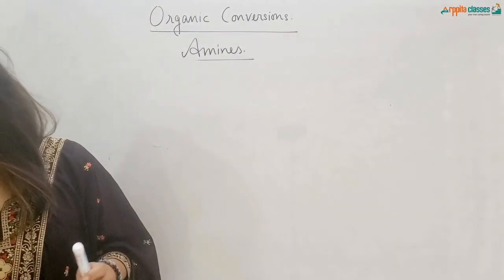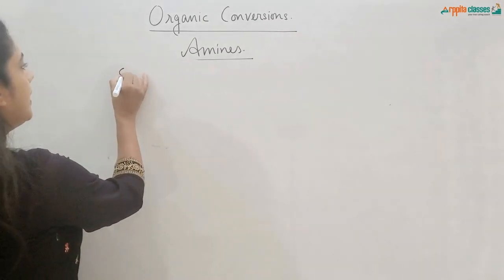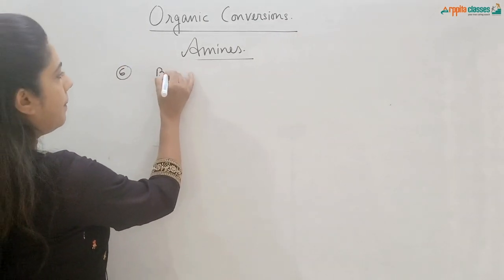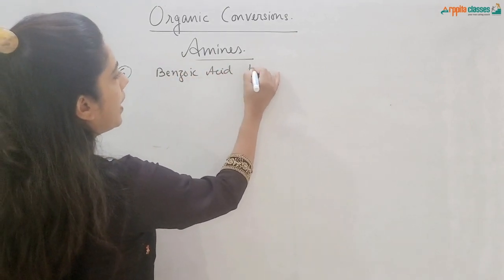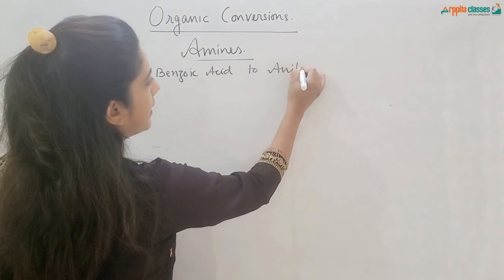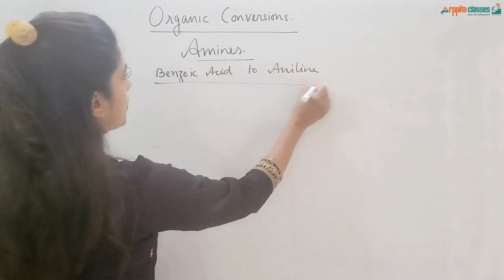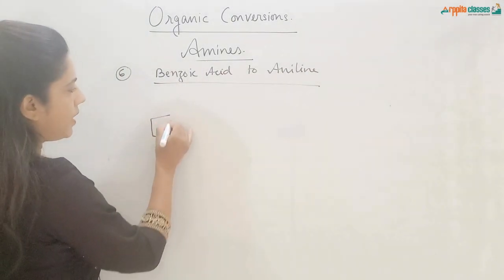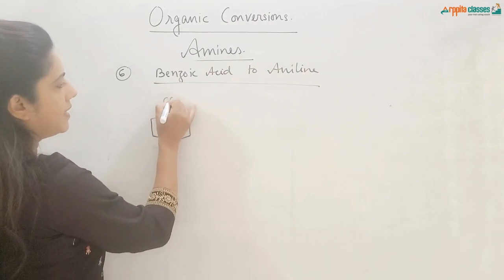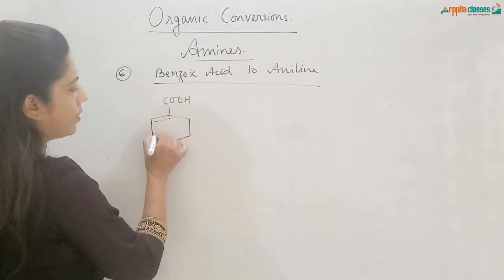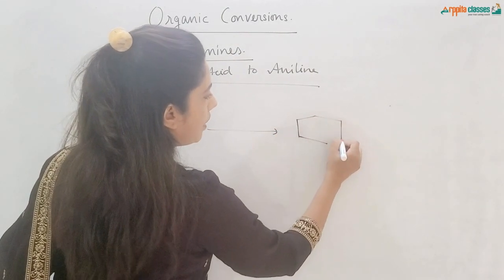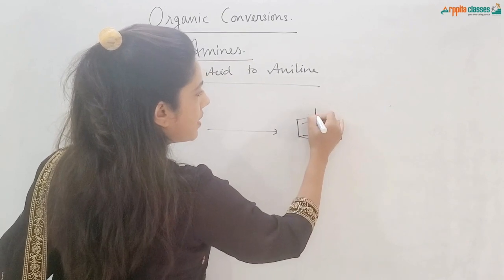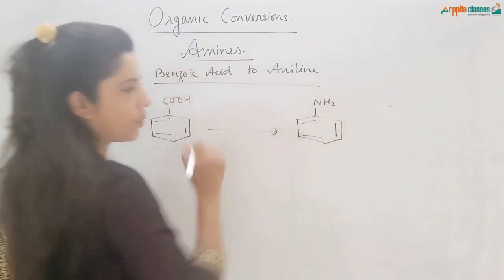Question number 6 is benzoic acid to aniline. Conversion number 6, benzoic acid to aniline. Let us draw the structures. Benzoic acid is COOH group attached to the benzene ring. From here, I need to convert to aniline, where benzene ring is attached to the NH2 group.